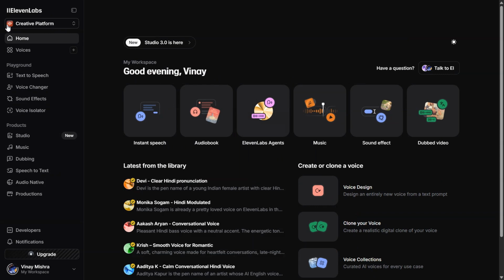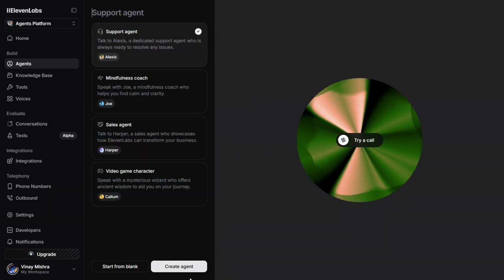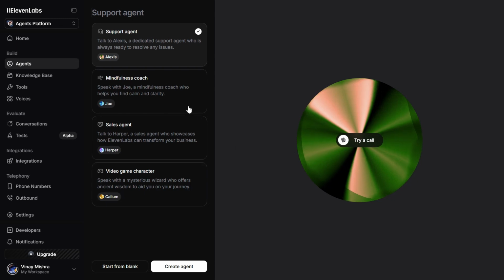To access conversational AI, log in to your ElevenLabs account. On your dashboard, you'll see several options, like instant speech, audiobook, and ElevenLabs agents. Click on ElevenLabs agents. This is where you can create, customize, and chat with your AI agents. From here, you can design your AI's personality, select a voice, and start testing conversations right away.